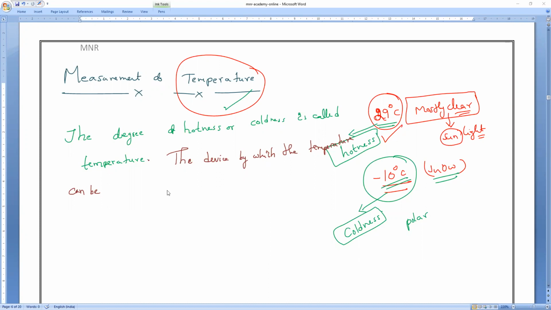The digital device by which the temperature can be measured is called, what is the device name, everybody? It is called a thermometer. Thermometer. That is what you have to understand. Is it okay, guys? Everybody clear?